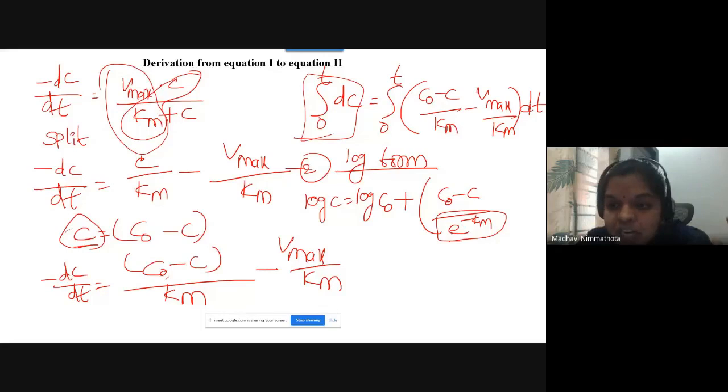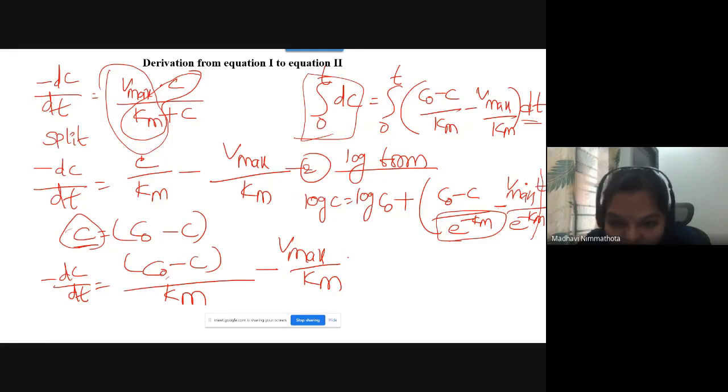So you will get e to the power of minus Km minus Vmax by e to the power of minus Km, here Vmax into t. After removing the integration 0 to t dt, you will get a t here. So this is C0 minus C by e to the power of minus Km minus Vmax into t by e to the power of minus Km.